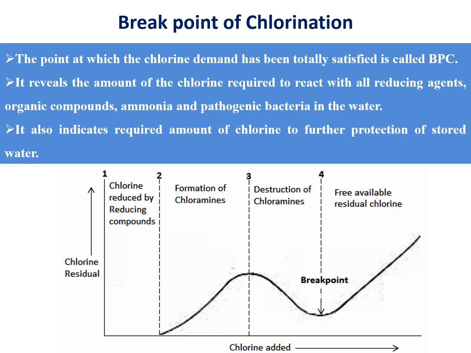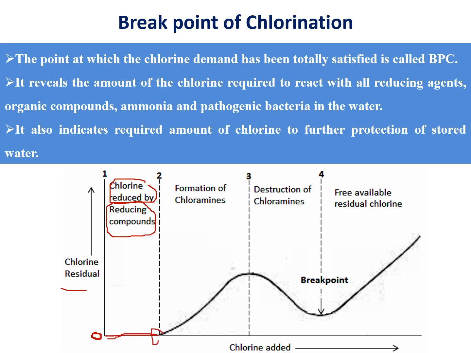First of all, you are adding chlorine gas to the water. Up to here, this much chlorine gas you added. But when you tested that water in the laboratory, it shows zero amount. That means even though you added chlorine gas, there is no chlorine residue in the water because of some reducing agents. Chlorine is an oxidizing agent, so it oxidizes others, and it itself is reduced. So some reducing agents reduce the chlorine, and there is no chlorine present in the water even though you added up to this point.